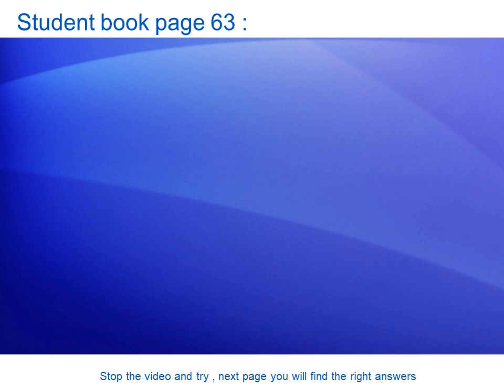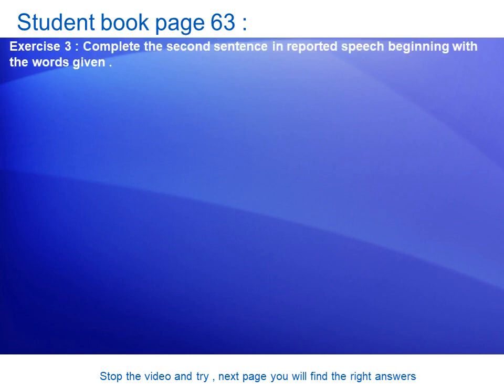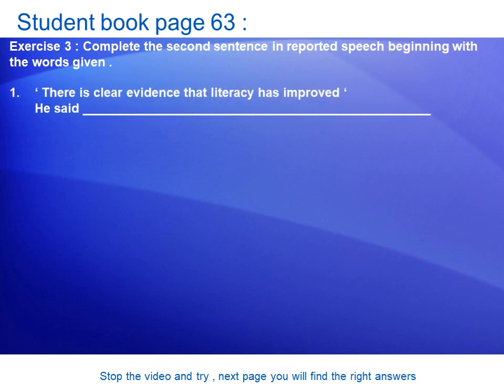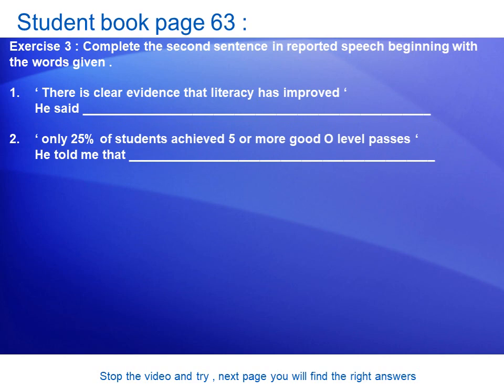Now شباب, open your student book page 63. We have exercise number 3. Complete the second statement in reported speech beginning with the words given. Number 1. There is clear evidence that literacy has improved. He said أكمل. Number 2. Only 25 of students achieved 5 or more good O-level passes. He told me that.